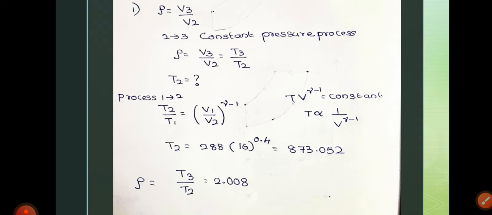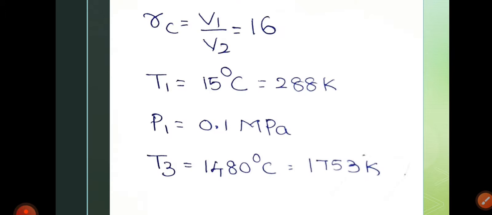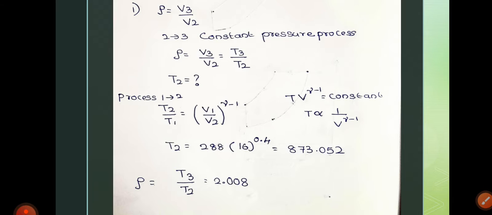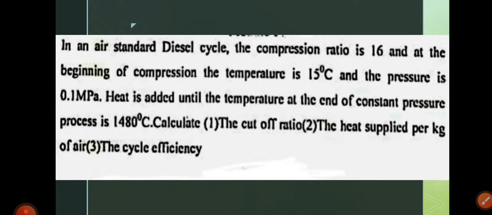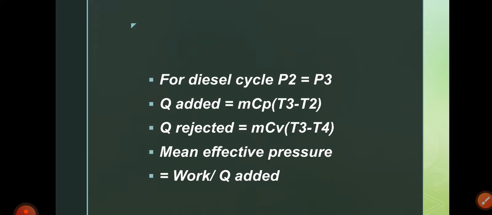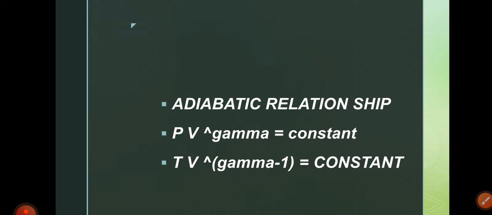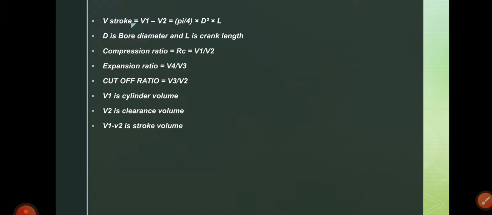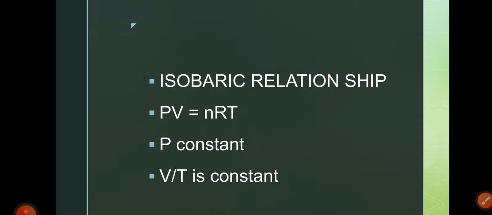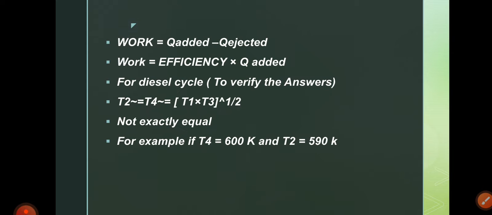For finding T2, we know the value of T1. Process 1 to 2 is an adiabatic compression process, so we can write one important relationship: T V to the power gamma minus 1 is equal to a constant.